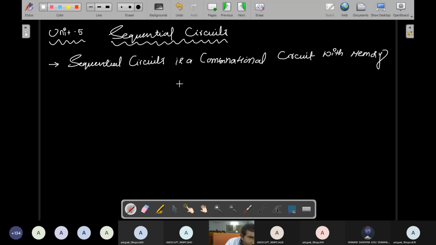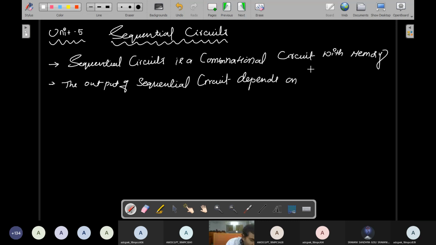A sequential circuit is a combinational circuit with memory. The output of a sequential circuit depends on the present input and the present state.